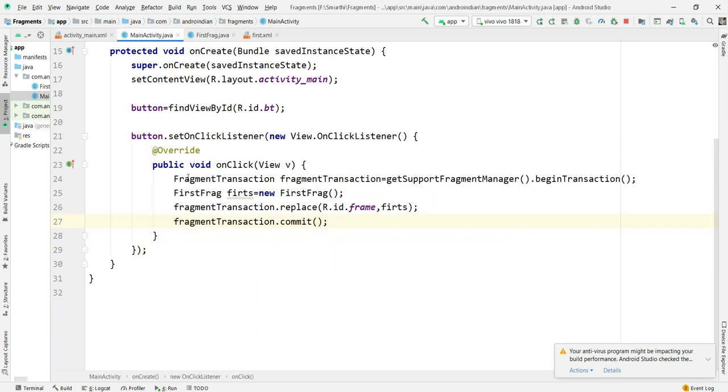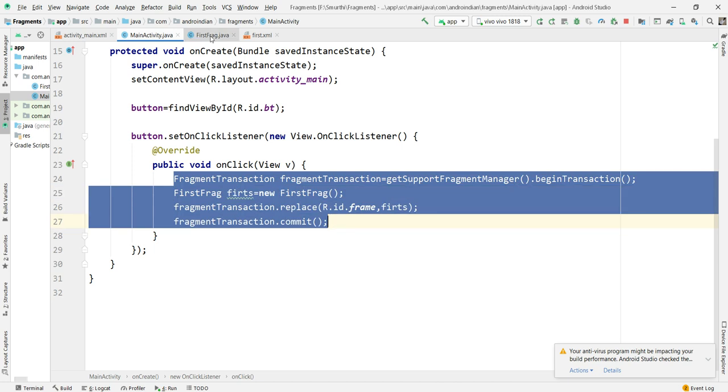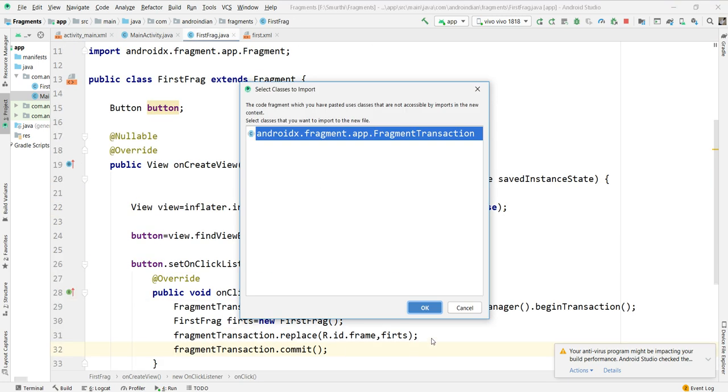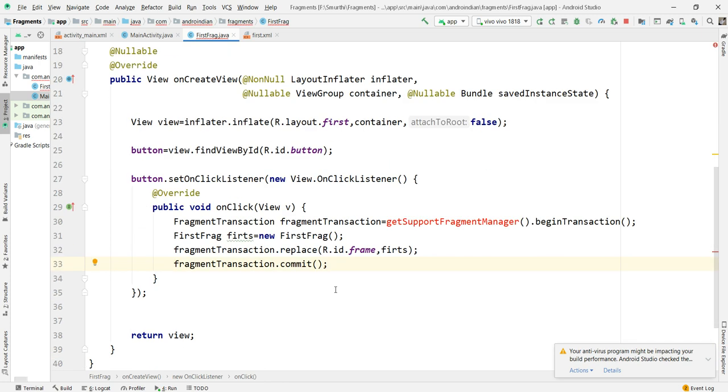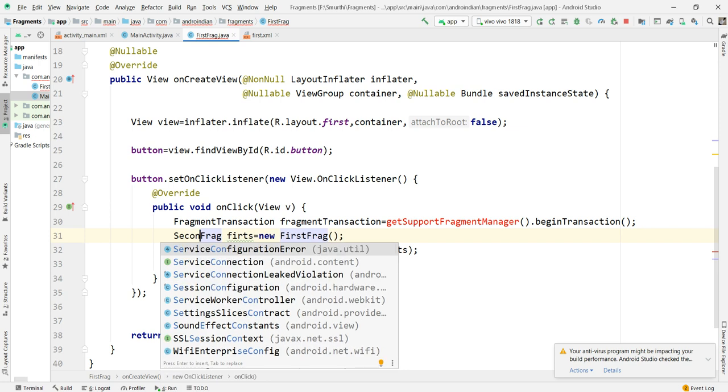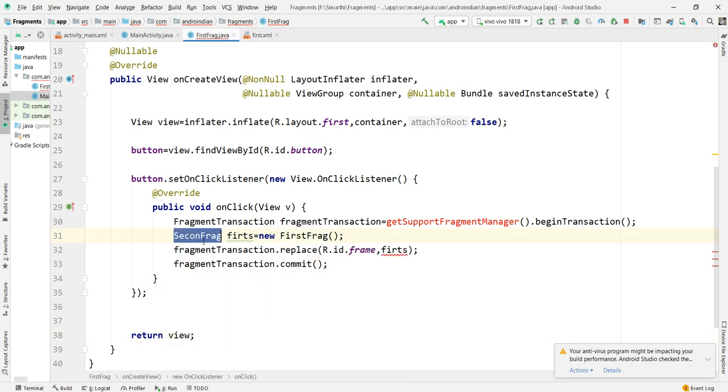Now from here I want to call the next fragment. I want to reuse this code. I pasted this. First I want to change this to the second fragment, so from here again I call the second fragment, like this. But here it's showing an error. Why? Because whenever we are in a fragment, we can directly call getFragmentManager. When you are in an activity, it requires the support. That's why I copy-pasted that.